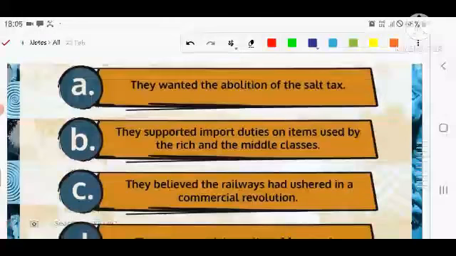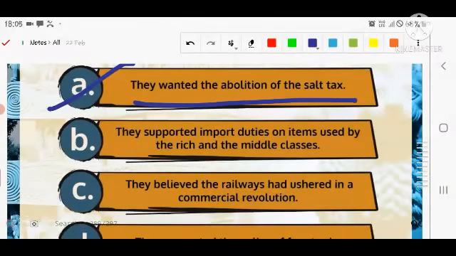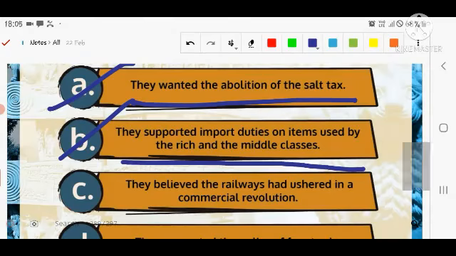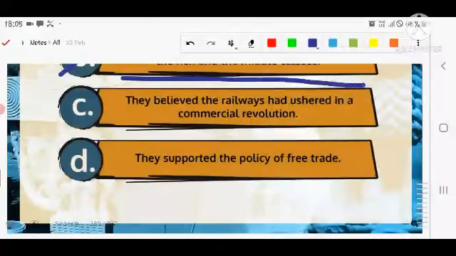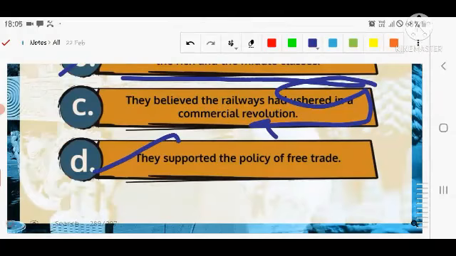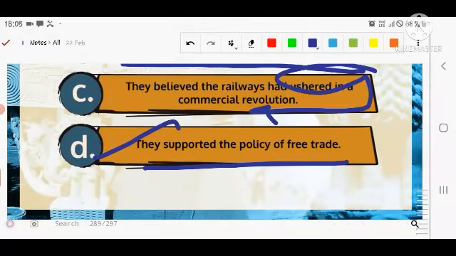The first statement says they wanted the abolition of the salt tax. Number second, they supported import duties on items used by the rich and the middle classes. Number third, they believed the railway had ushered in a commercial revolution. Number fourth, they supported the policy of free trade. And let's see the next question.